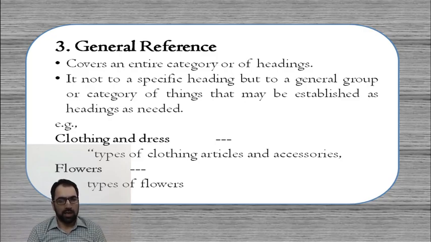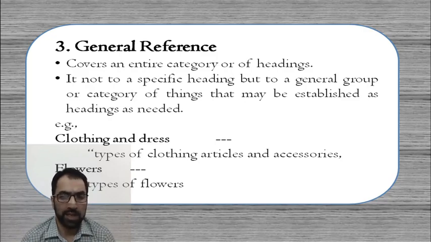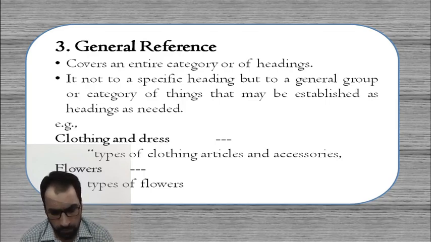Then the third category of references is the general references, which mostly cover an entire category of headings. It is not a specific heading but a general group. It is simply a kind of reference which gives a short description, something which has not been covered in See and See Also.